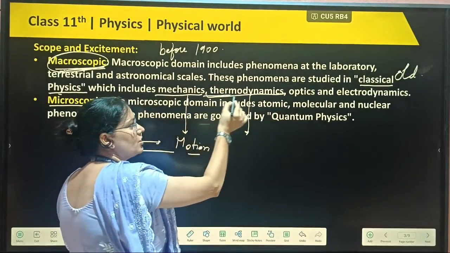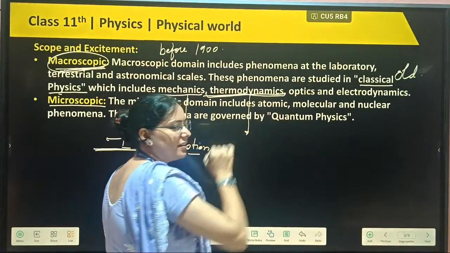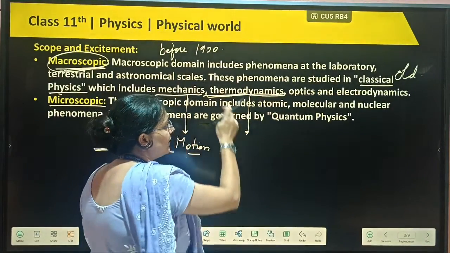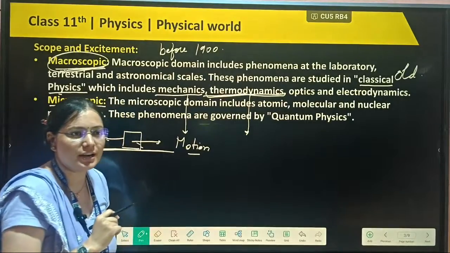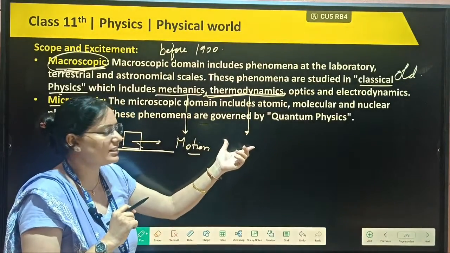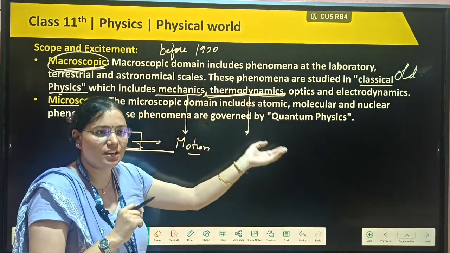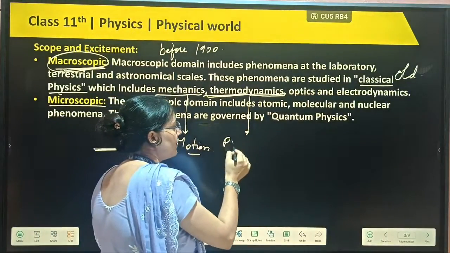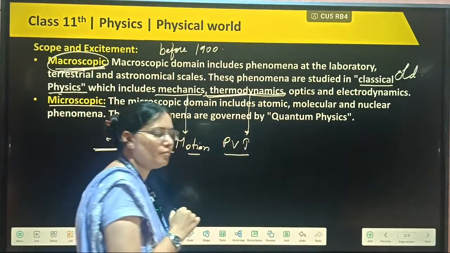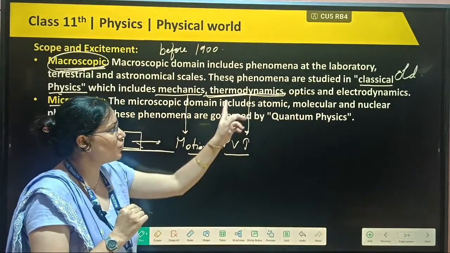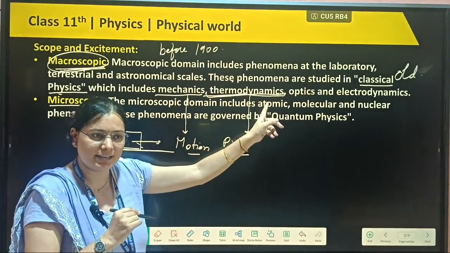Thermo means heat, dynamics means related to motion. So thermodynamics is about heat moving in nature, that is, pressure, temperature and volume. Here we will read about pressure, temperature and volume, PVT. So thermodynamics is the study of heat.